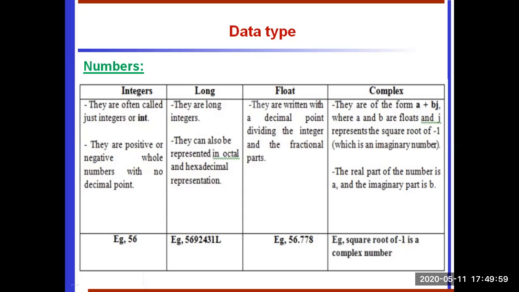Suppose you want to add or subtract complex numbers with real and imaginary parts, we go for the complex number type. It's very simple. Other languages don't have a complex type, but Python especially has a complex number type. So these 4 number data types belong to the number category.